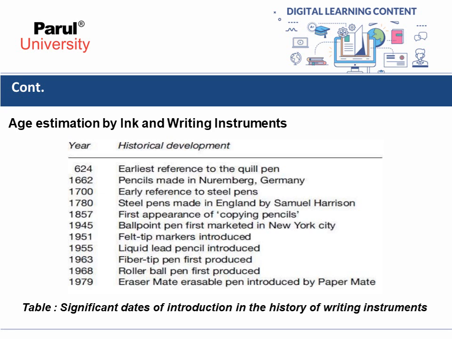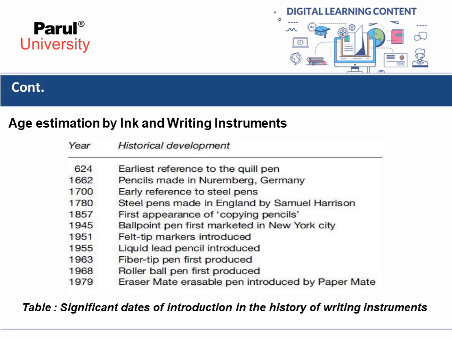Then in the year 1780, steel pens were made in England by Samuel Harrison, and in the year 1857, the first appearance of the copying pencil. Then the ballpoint pen was first marketed in New York City in the year 1945.